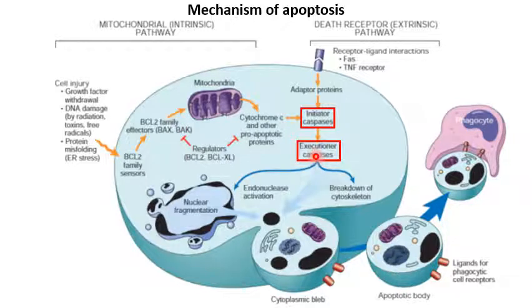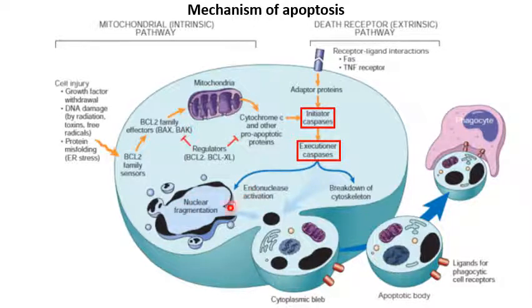Now once these executioner caspases are formed, they activate endonucleases, and also these are catalytic, causing breakdown of the cytoskeleton. Once the breakdown of the cytoskeleton occurs, the cell shrinks, and as the cell shrinks, there is condensation of nuclear chromatin.